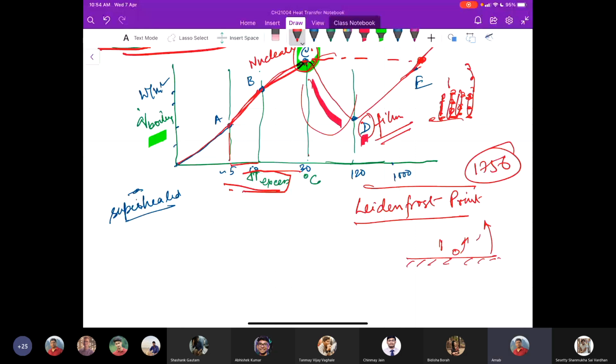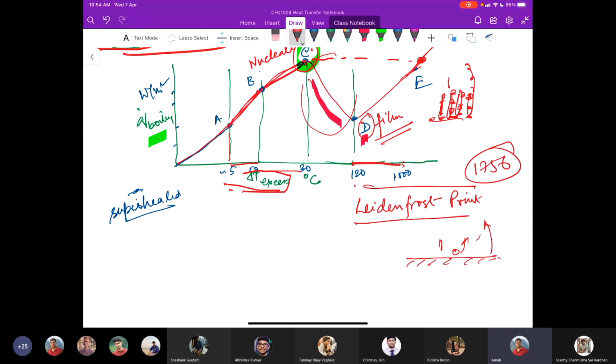So this layer of vapor film is responsible for such low heat transfer rate in the film boiling region. And then the heat transfer rate increases as you increase the excess temperature. And see, the representative number that I have written here, it's from 120 to 1000.